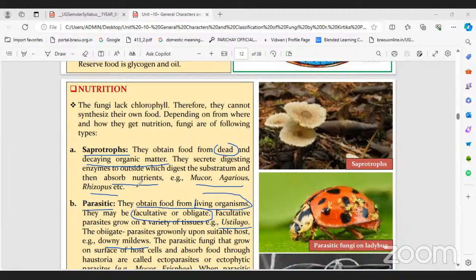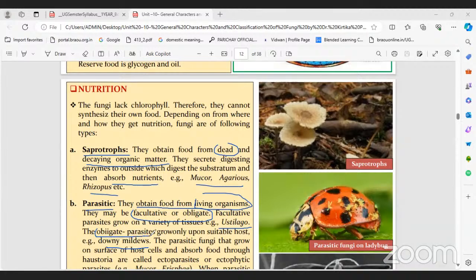They collect the food material from dead and decaying particles. But whenever a host is available, immediately they can turn into parasitic nature. Is it clear? Right. So that type of condition is called facultative. Example, Ustilago.